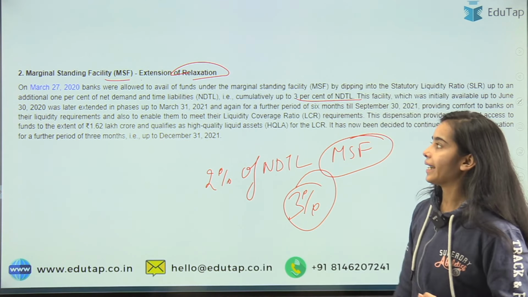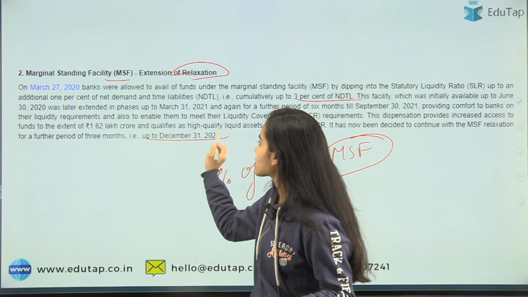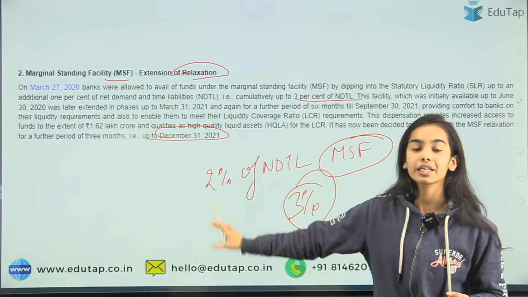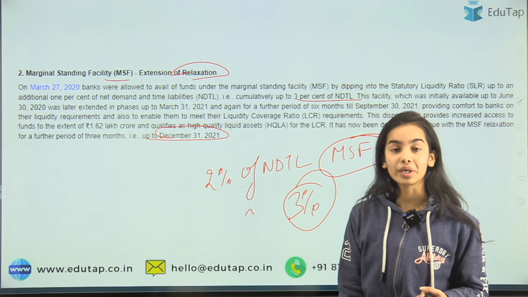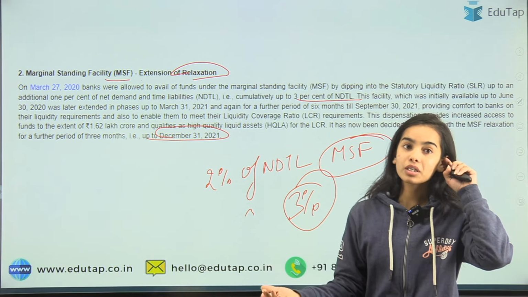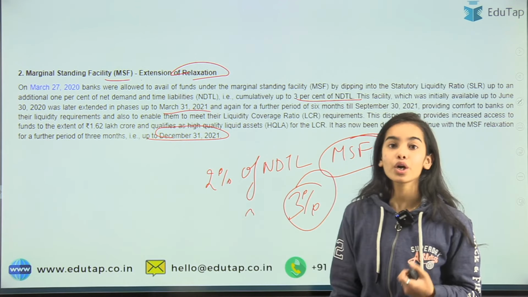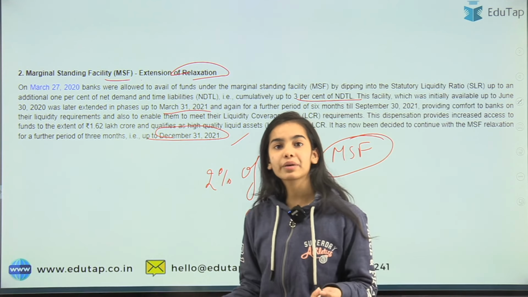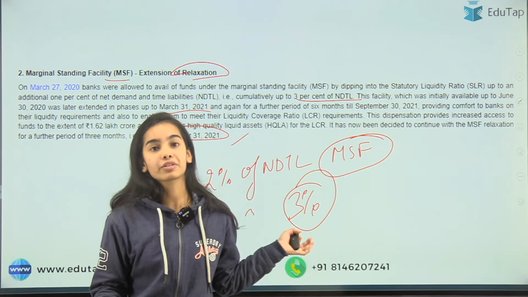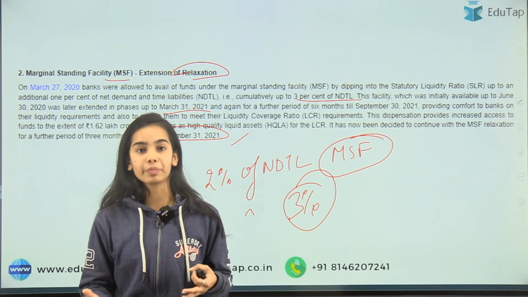3% of the NDTL. Okay, and this was increased till December 31st, 2021, but it can be increased further because it has been increased many times. Before, it was only for March 31st, 2021, but it was increased to December, and we can expect that RBI can increase it, or can keep it at 3% only, or can reduce it to 2%. So the RBI can change it.